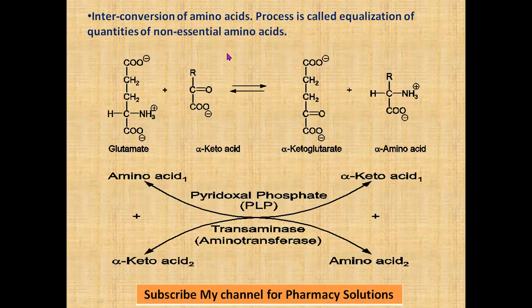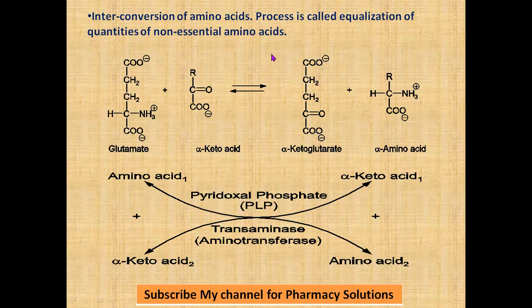Take an example: amino acid 1 and amino acid 2 are there. In the body, amino acid 2 content is low. Its concentration is low. In that case, amino acid 1 will convert to amino acid 2 to maintain that level. So whenever there is a decrease in the content of any of the amino acids, the other amino acid will convert on transamination to that particular amino acid.